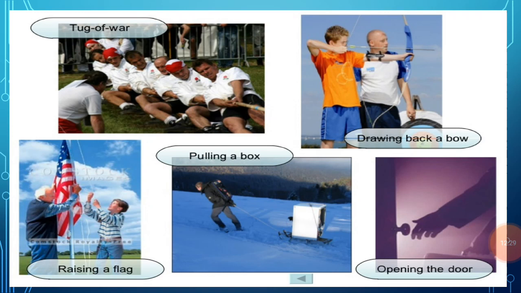For example, in the tug of war game, the persons are pulling the rope, and the hands of the persons are in contact with the rope. Now here, opening the door, in this case also the hand of a person is in contact with the door. So interaction is a must to apply force on any object.